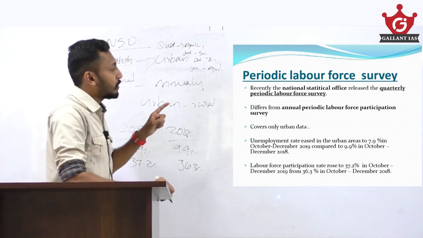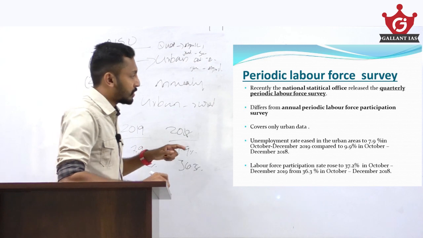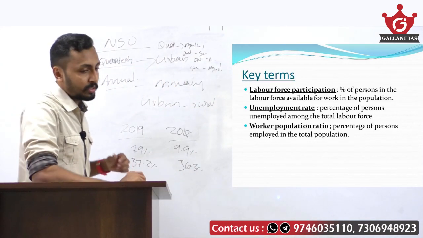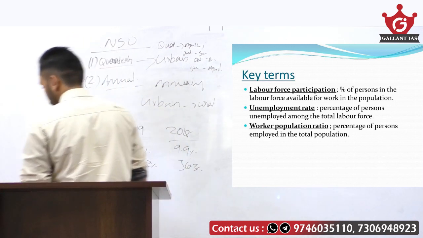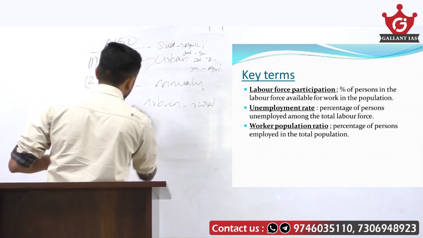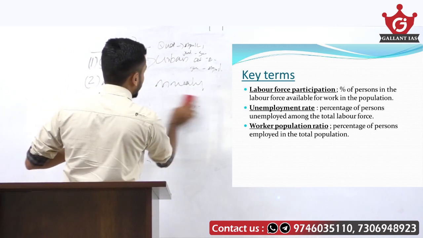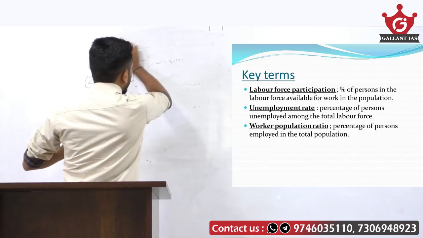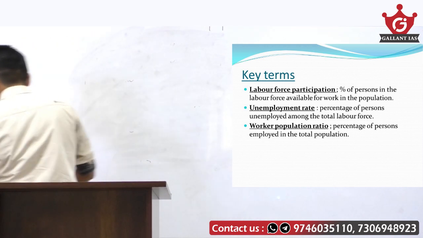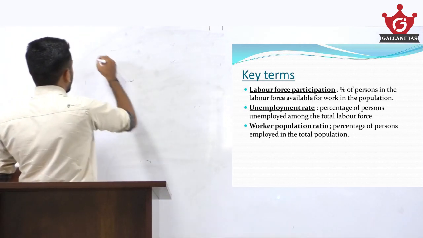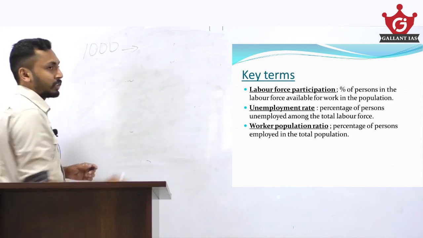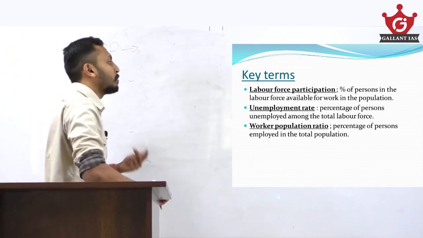So, what is the difference between the unemployment rate and the labor force participation rate? Labor force participation is the percentage of persons in the population who are in the labor force, available for work. In an area, if 1,000 people are residing, how many are available for work?